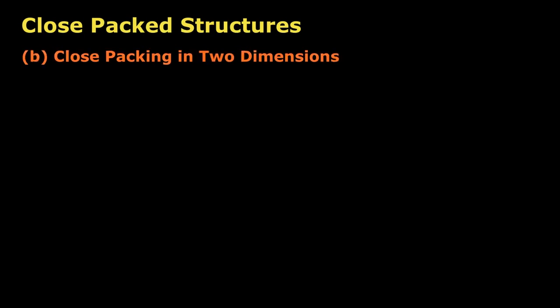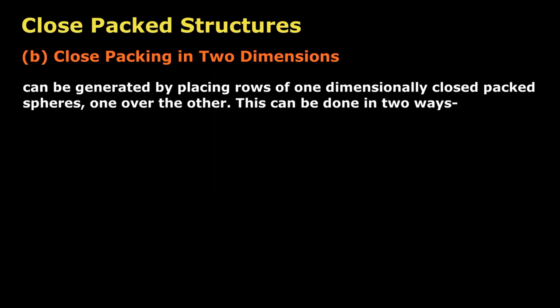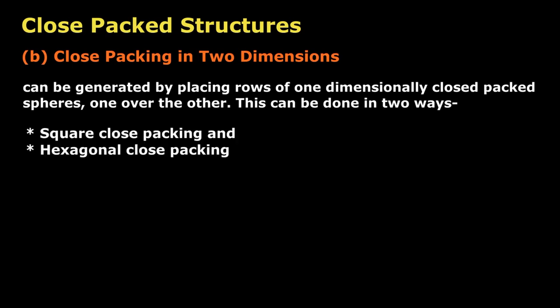Close packing in 2 dimensions. Close packing in 2 dimensions can be generated by placing rows of 1-dimensionally close packed spheres one over the other. This can be done in 2 ways: square close packing and hexagonal close packing.